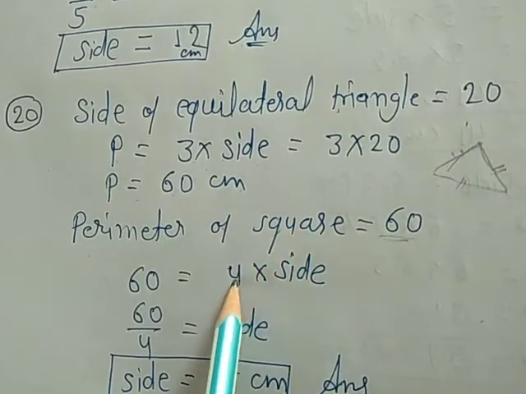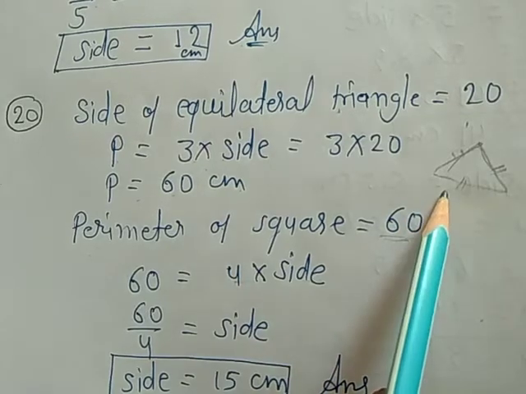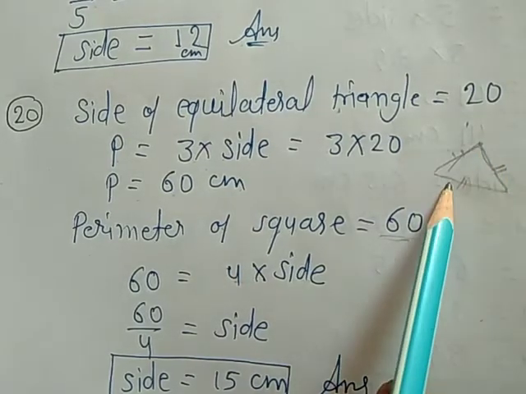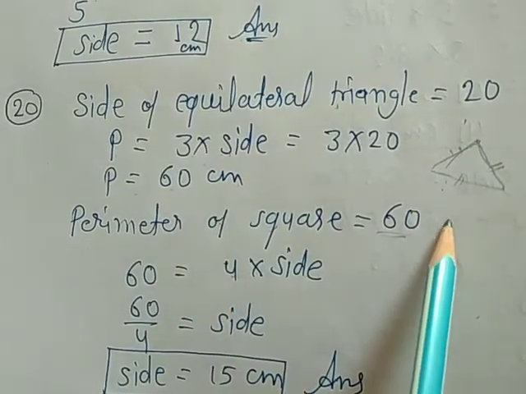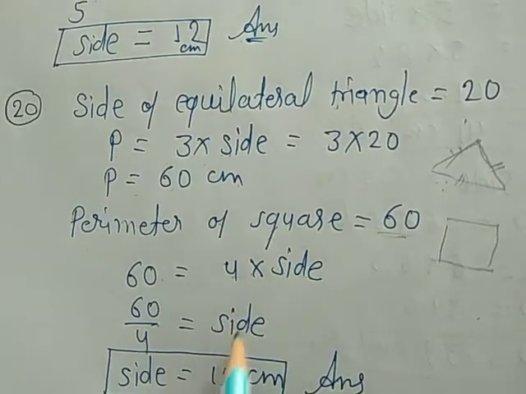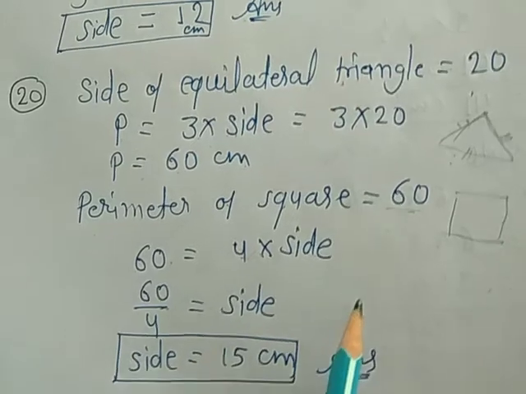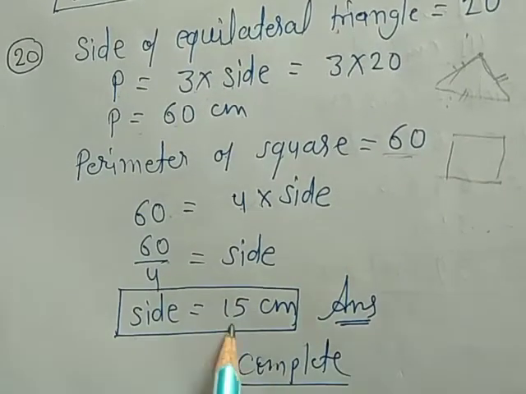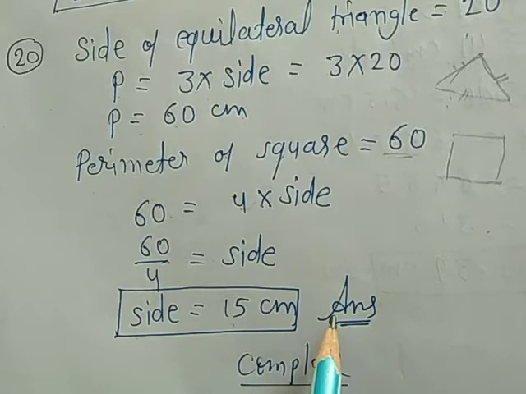So square is 4 into side. All sides are equal. In the equilateral triangle, all three sides are equal, so 3 into side. In a square, all four sides are equal, so 4 into side. Then 60 equal to 4 into side. 4 will be in the division, then side equal to 15 centimeter. This is the answer of question number 20.